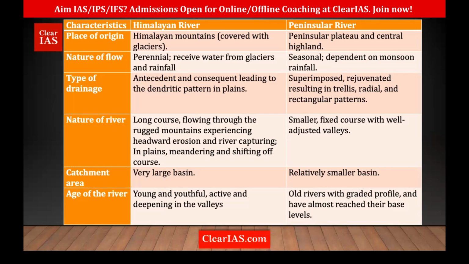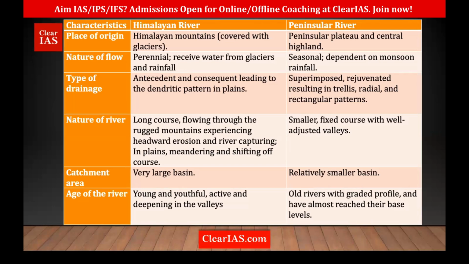That is the Central Highlands, both Vindhya, Satpura, Satmala, as well as the Chotanagpur Hills. Okay, and the nature of flow, I told you it's perennial. Himalayan rivers are perennial because they receive water from both glaciers as well as rainfall, while peninsular rivers are seasonal. Okay, and it's completely monsoon dependent.